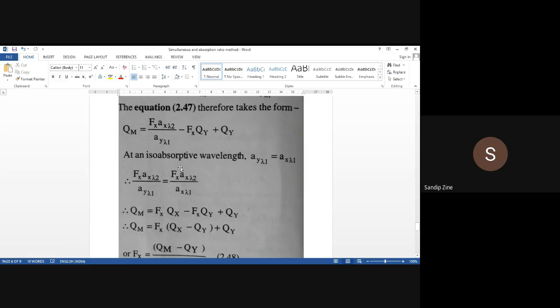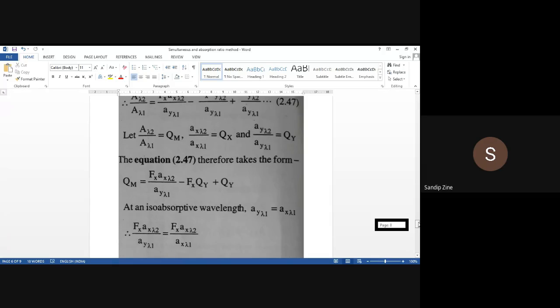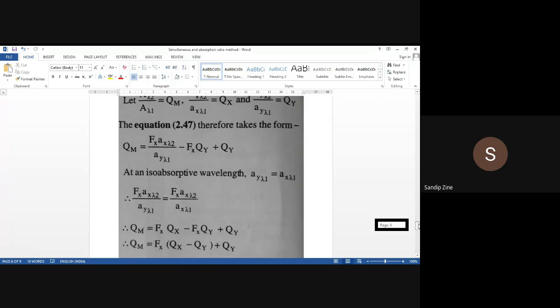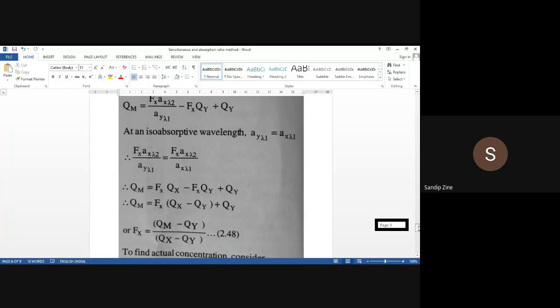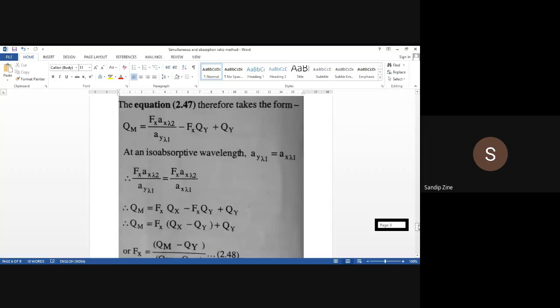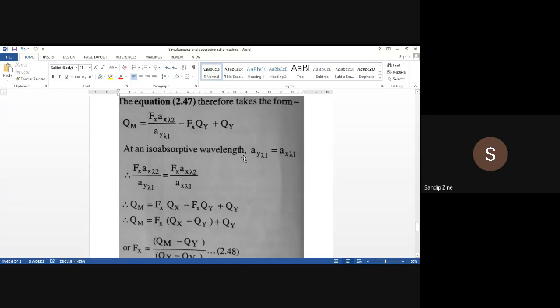So at an isoabsorptive wavelength, what is the meaning of isoabsorptive wavelength? The absorptivity value of y at wavelength 1 is equal to the absorptivity value of x at wavelength 1. So obviously this equation will become Fx. This is somewhat tedious to understand, but if you write it properly in your notebook, it will be easy for you as well. So see, what we are doing now is substituting the isoabsorptive wavelength over here.